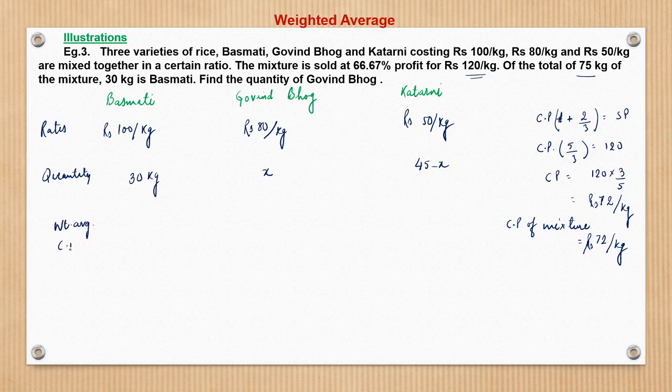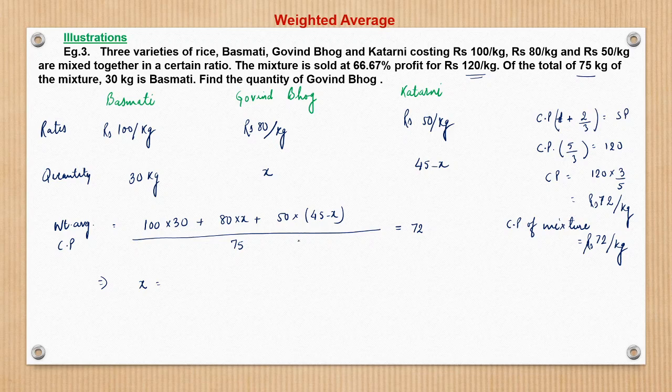That is nothing but: weighted average cost price is equal to rate into weight, 100 into 30 plus 80 into x plus 50 into 45 minus x, upon what? CP is rate upon weight, so upon quantity. Total quantity is how much? 75 kg, right? And this we know is nothing but 72 per kg. This is given here, 72. So from here we can solve the equation.